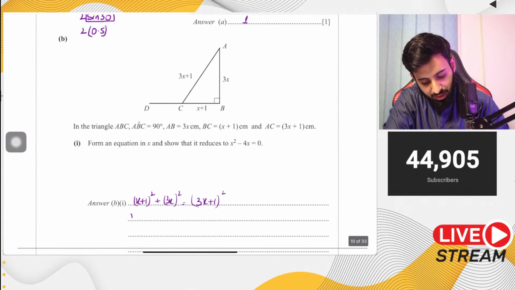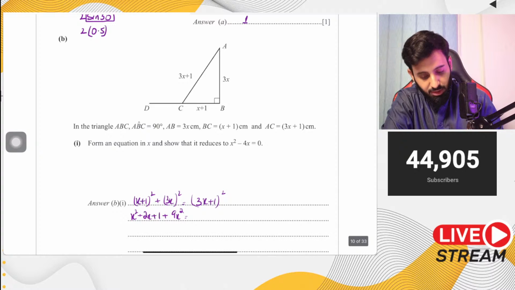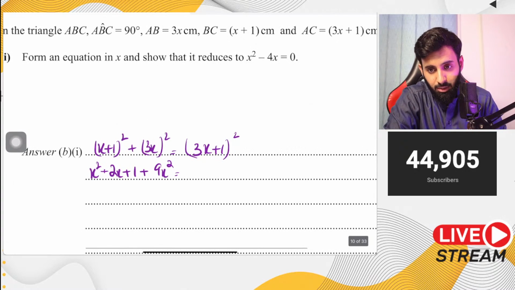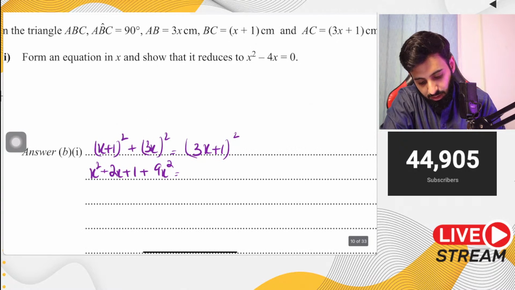So if you expand this, here's what you get. You get x square plus 2x plus 1. Please do not forget to use the identity. Nobody will come and tell you that you have to use the identity. You have to figure it out yourself. Every time you see something that looks like a plus b, the whole thing square, you have to use the identity. So this becomes 9x square plus 6x plus 1.